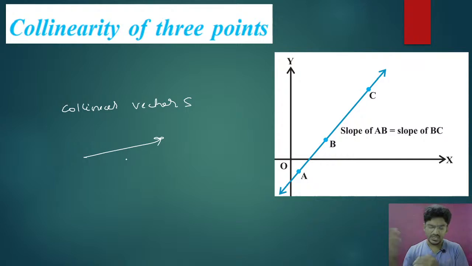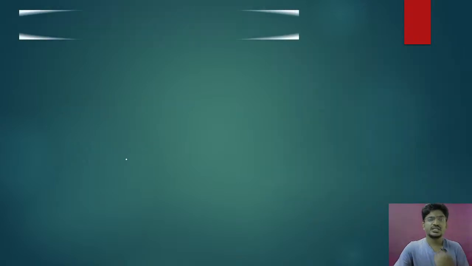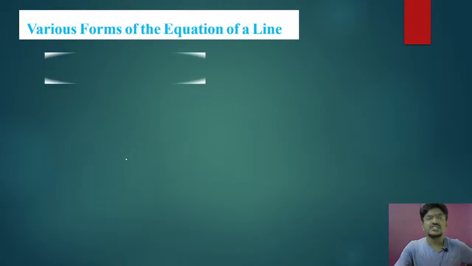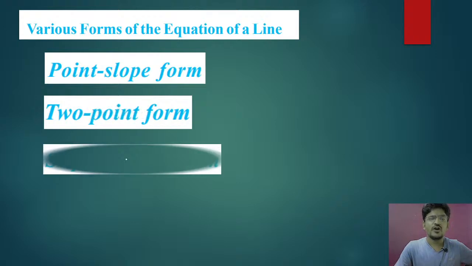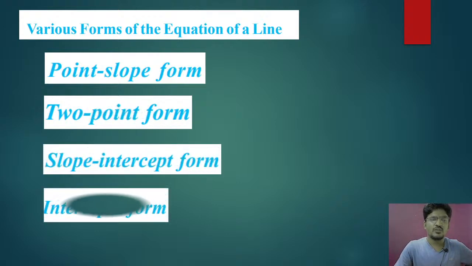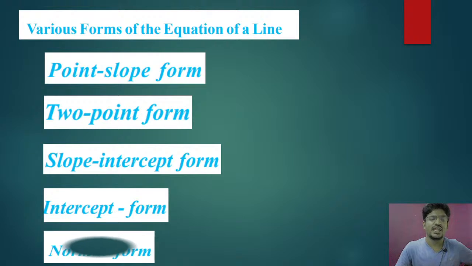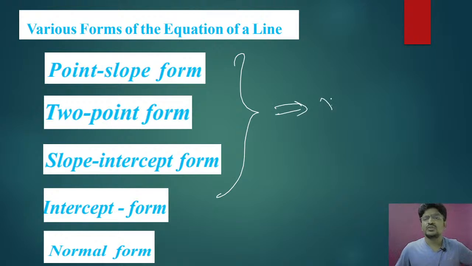Here, slope of AB is equal to slope of BC. The same condition we are going to use for collinear vectors in the 12th class. Clear? And next, various forms of equation of line: point slope form, 2-point form, slope intercept form, and normal form. So these all things will apply to your 12th class 3D.